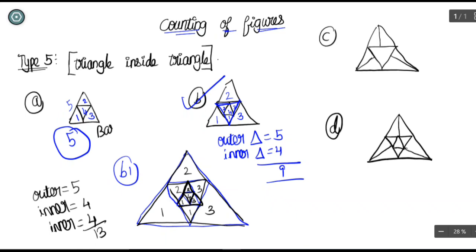So if they ask it in advanced level like this, just remember the basic model. Basic model is 5, and for every triangle increasing inside, you are just going to add 4. So if another triangle is drawn inside this also, you just add 4 and count it as 17. That's it. Very simple. Now let us solve this.